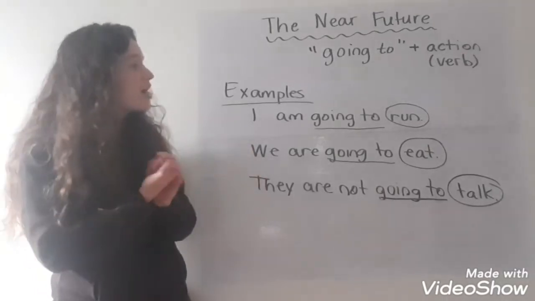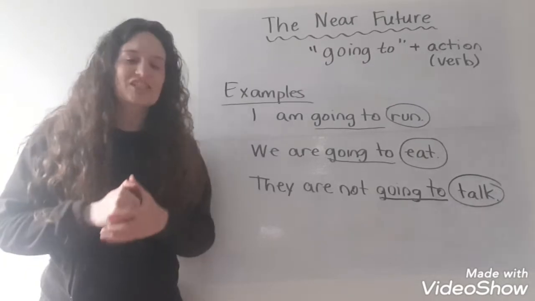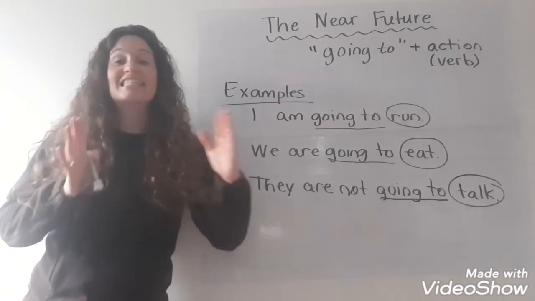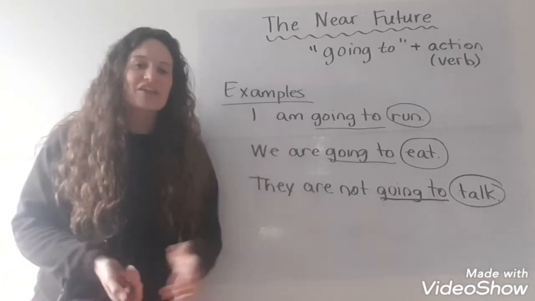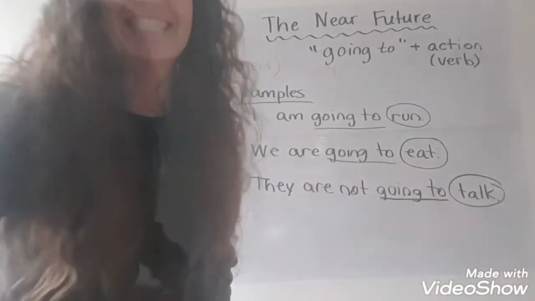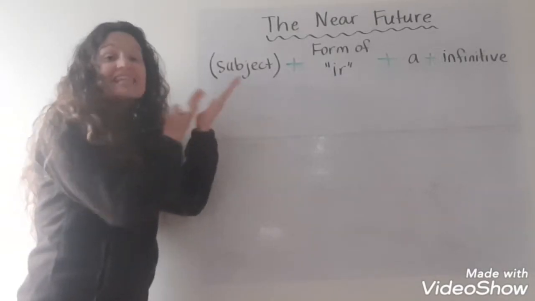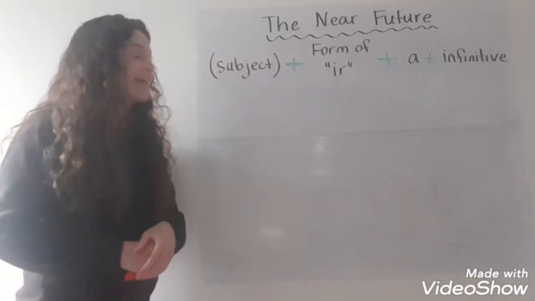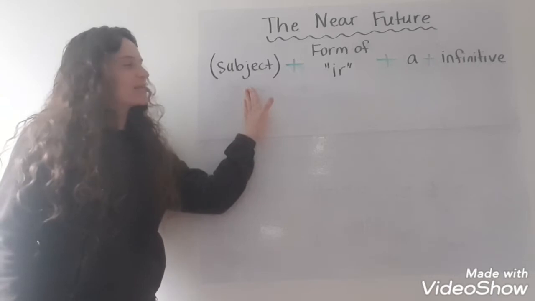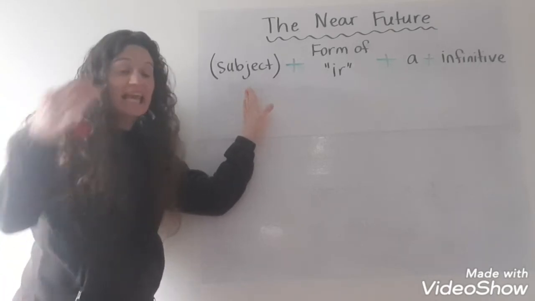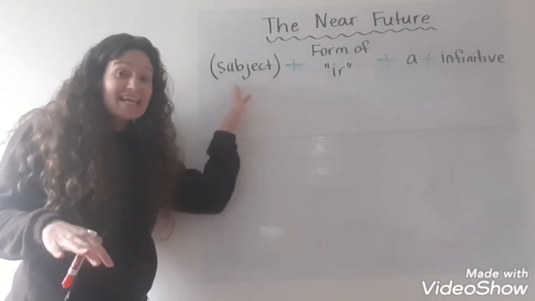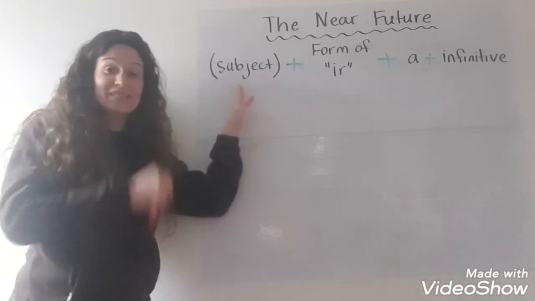All right? So now let's figure out how to do this in Spanish. It's not very difficult. There is a simple equation that we can use to use the near future in Spanish. I'm going to show it to you. Here is our equation to use the near future in Spanish. Let me explain this. You have your subject. I put that in parentheses because you don't always need to indicate what the subject is, and I'll explain that in a few minutes. But you may need to indicate the subject sometimes. That's why it's in parentheses.